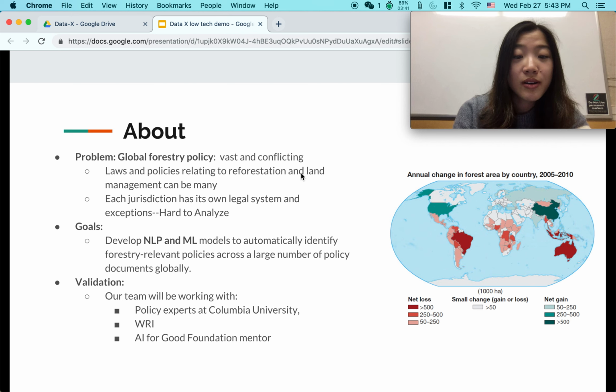Our team will work with policy experts at Columbia University and the WRI, as well as with WRI's relevant data science associates and the AI for Good Foundation mentor to create data science pipelines for document management, model building, classification or unsupervised learning, and visualizations.